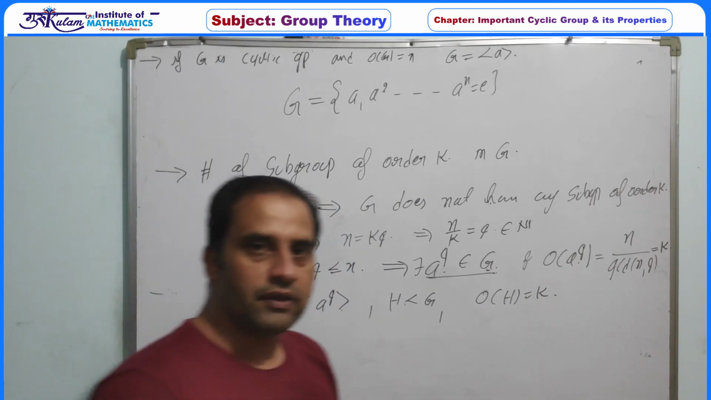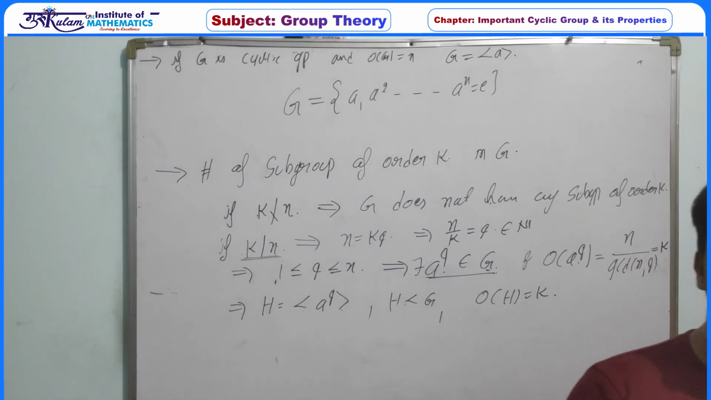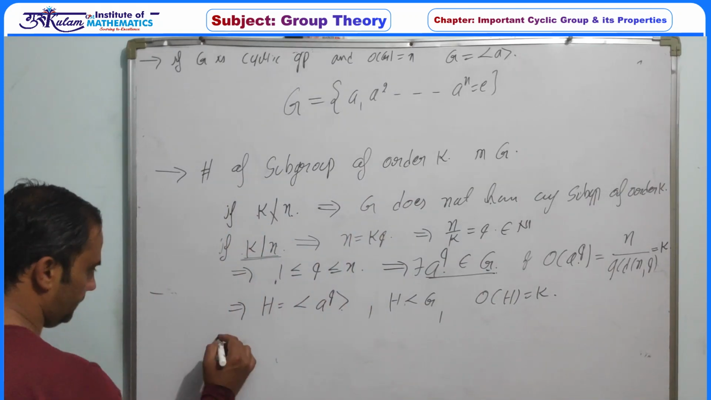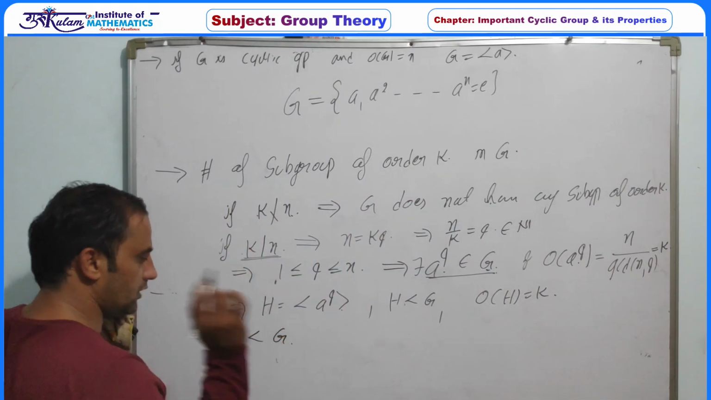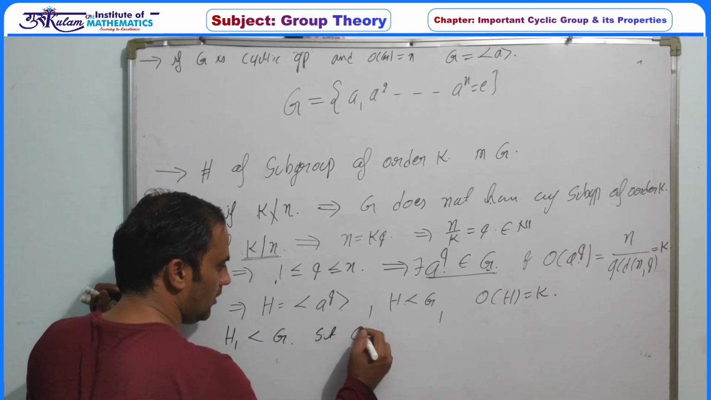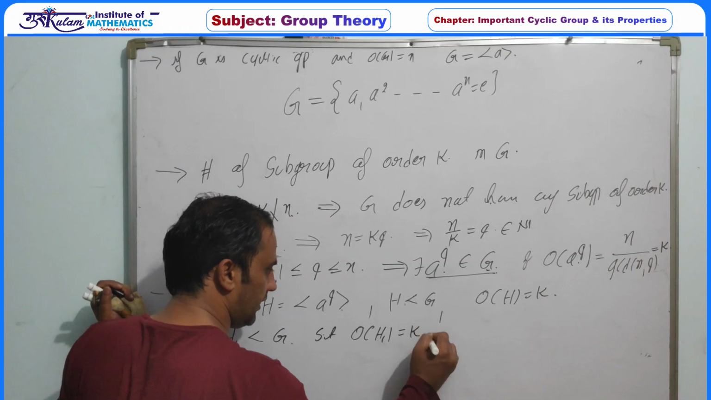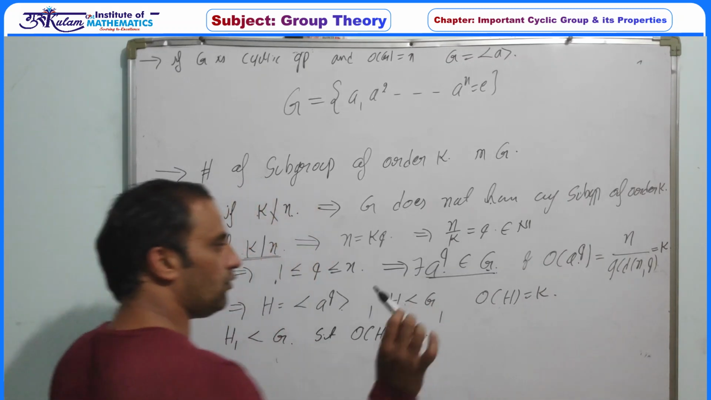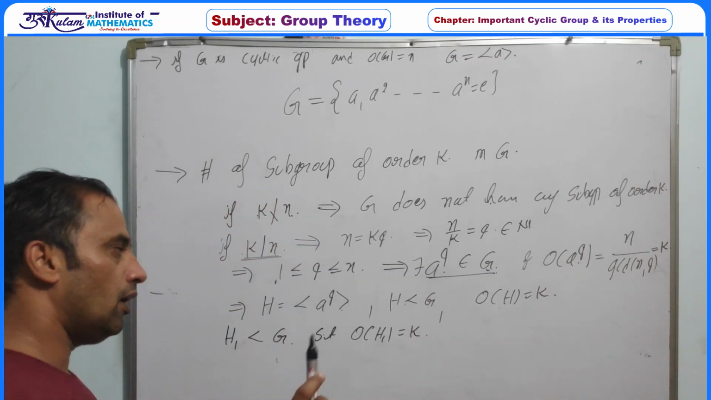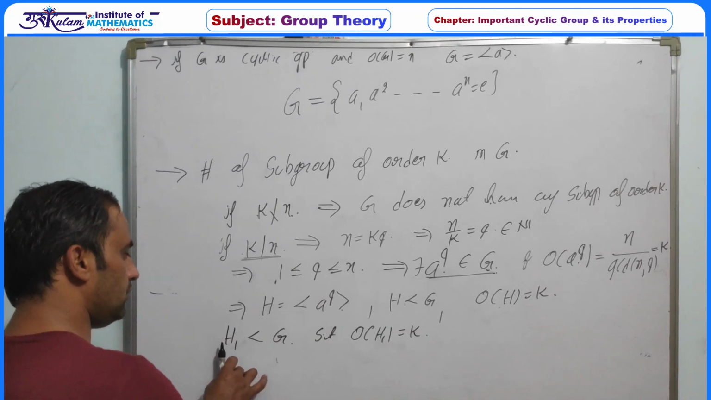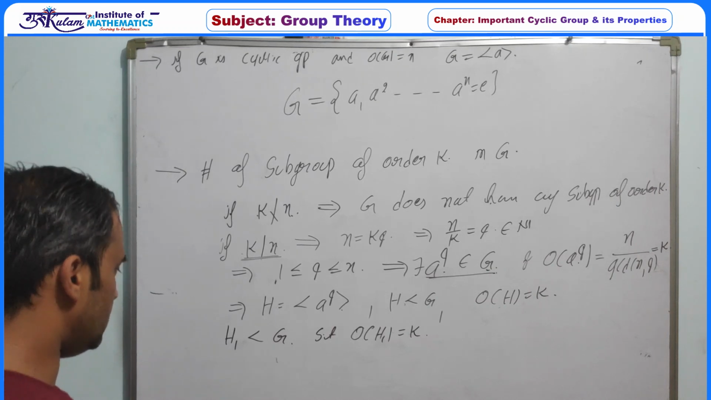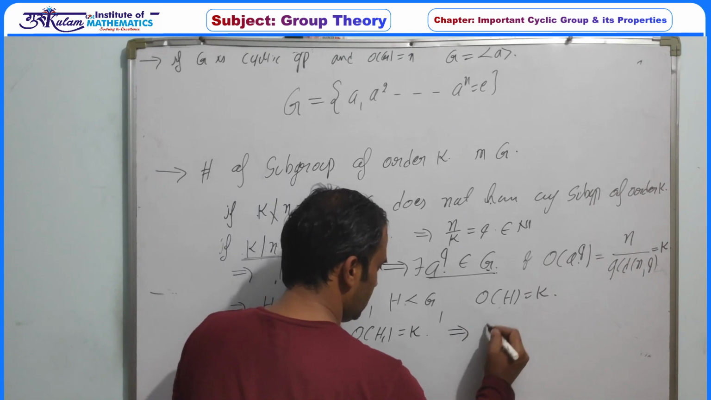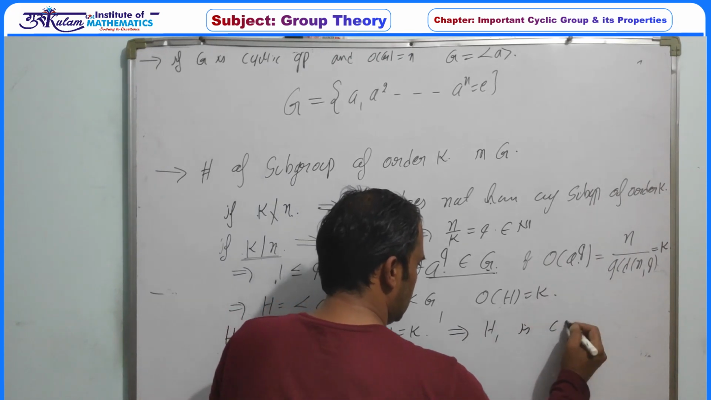Now next we have to decide whether this is a unique subgroup or there may exist some other subgroup. So let's assume that H1 is a subgroup of G such that the order of H1 is k. So this H is of order k, and we have to decide the number of subgroups of order k, assuming that H1 is another subgroup whose order is k. Now G is cyclic, so obviously every subgroup of a cyclic group is cyclic. So this implies this H1 is cyclic,